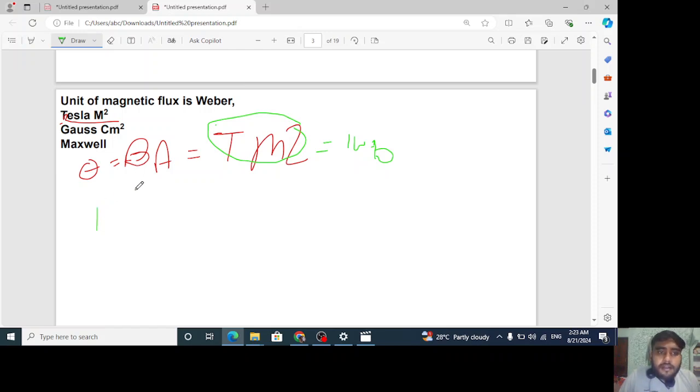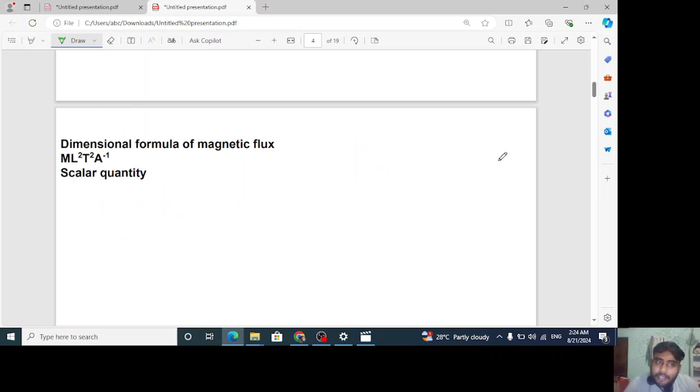But 1 Weber is equal to 10 to the power 8 Maxwell, where Maxwell is the CGS unit of magnetic flux. Similarly, Gauss centimeter square is also the CGS unit of magnetic flux. The third important thing is that it is a scalar quantity.